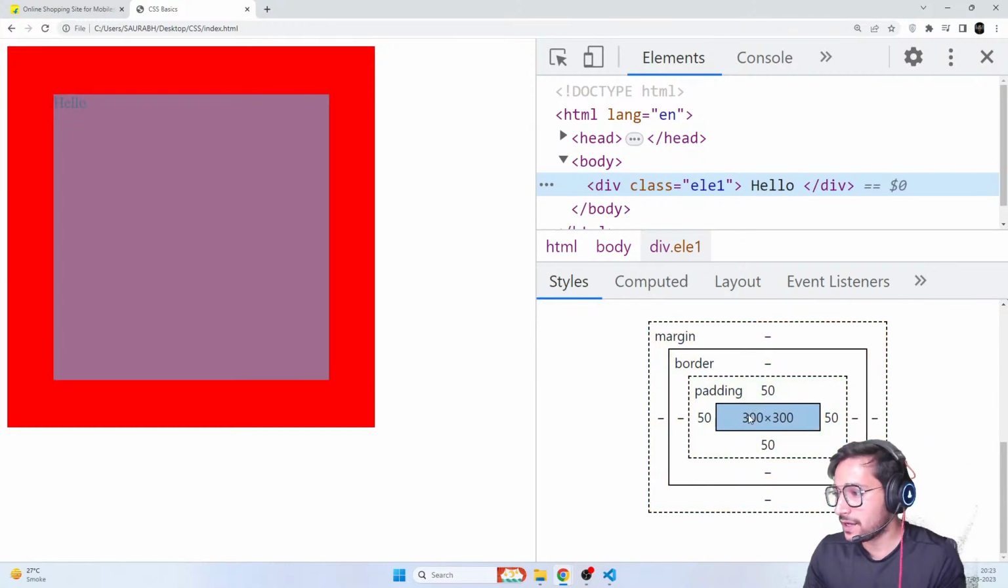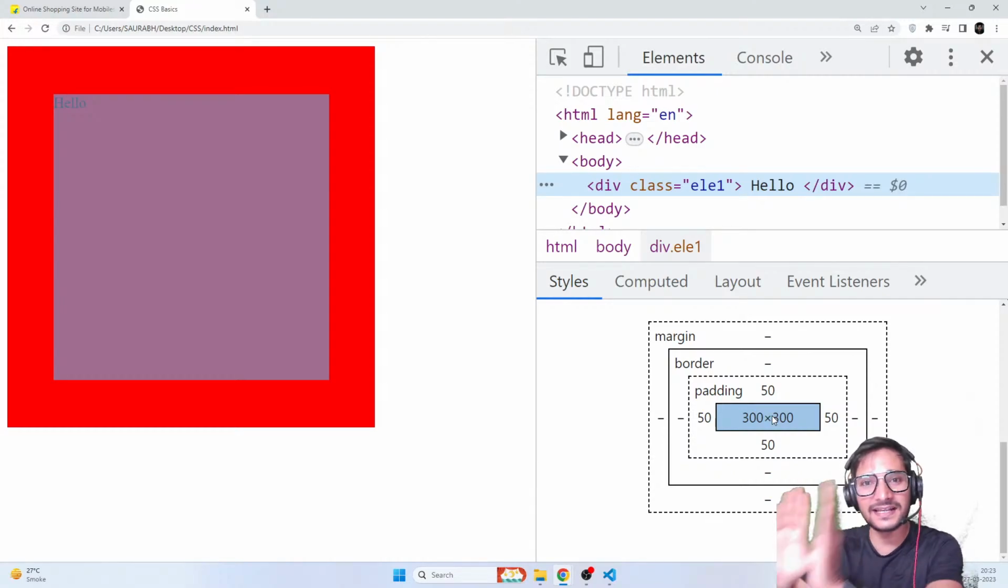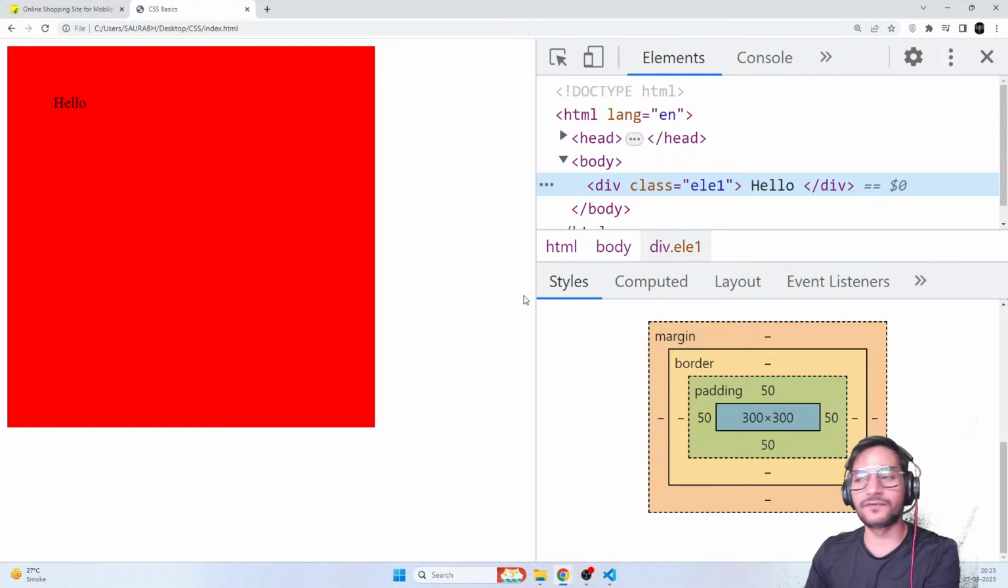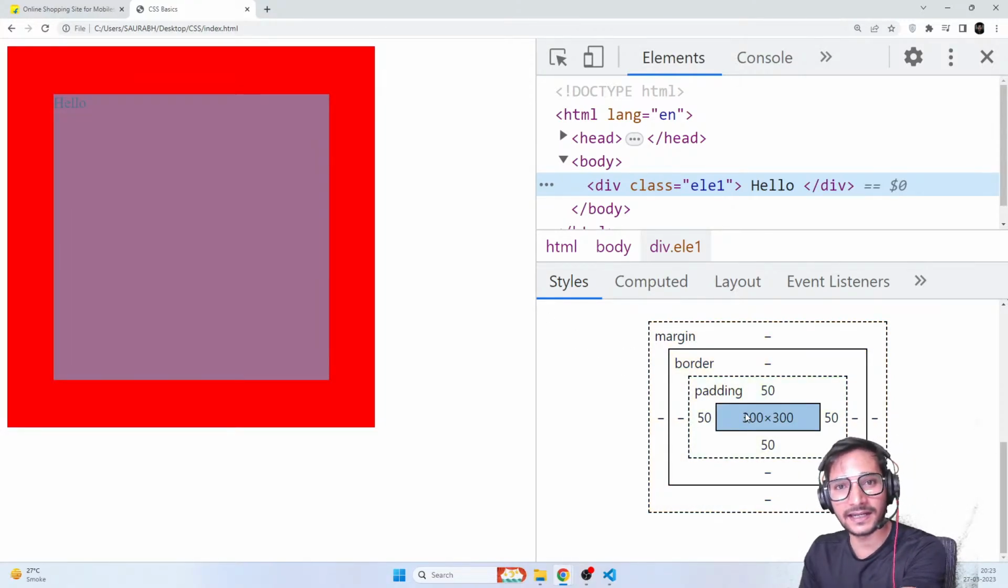Now see, if I go on this blue area, this is the actual height and width of the element, 300 by 300, and it's still intact. That area is also called the content area. That is the content area in which you can put the content. There will be no content above that. You cannot create any content inside the div other than this 300 by 300 area. So that's why you call it a content area.